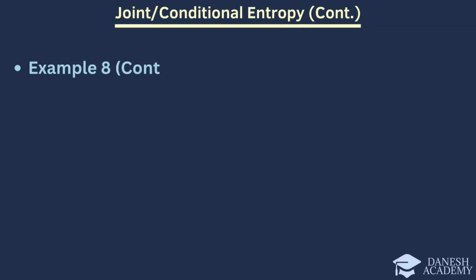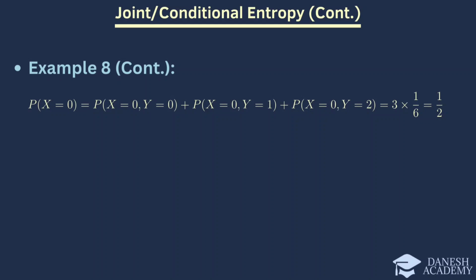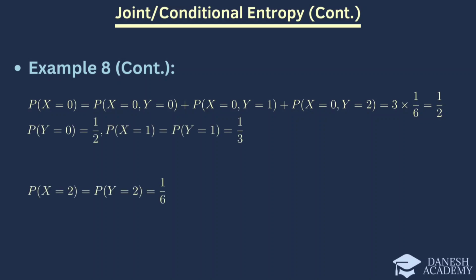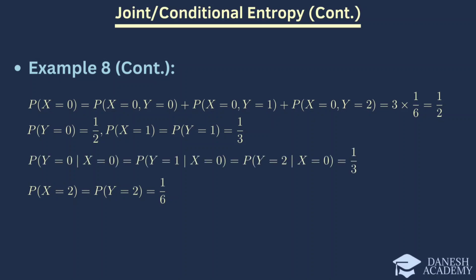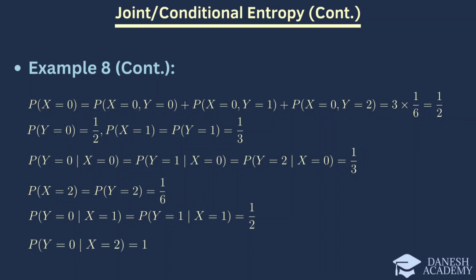Now, let's delve into calculating the entropy of X and Y. We will start by examining the probabilities associated with each possible state of X and Y. For each state, we will calculate the conditional probabilities, which tell us the likelihood of Y given a specific value of X. By analyzing these probabilities and their variations across different states, we can determine the entropy of X and Y. Entropy measures the uncertainty or information associated with each random variable independently.